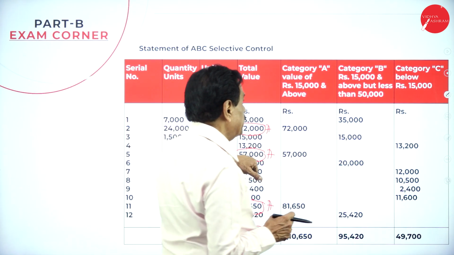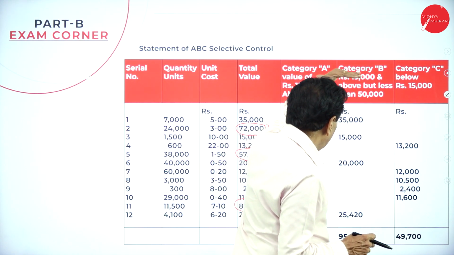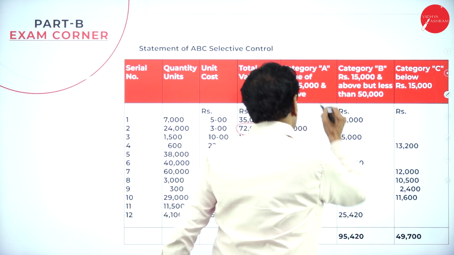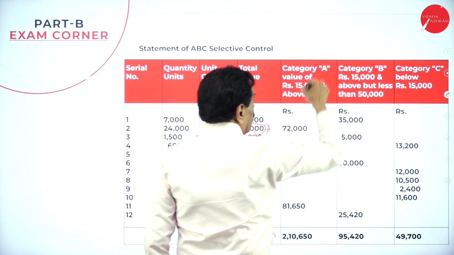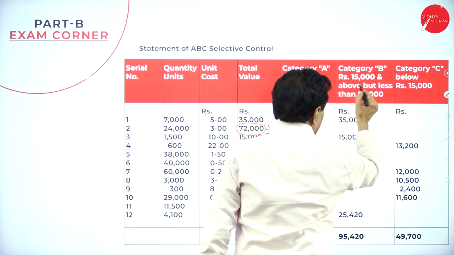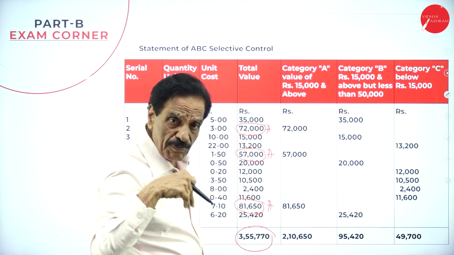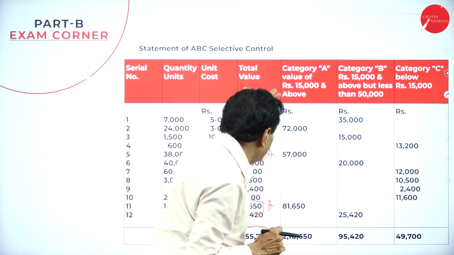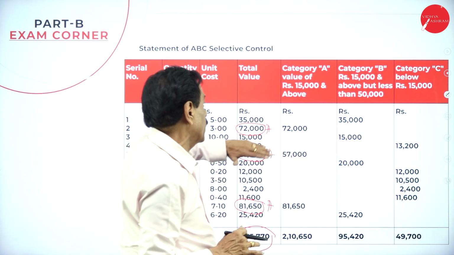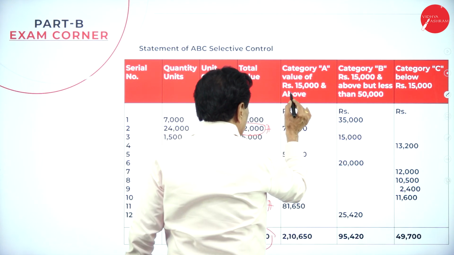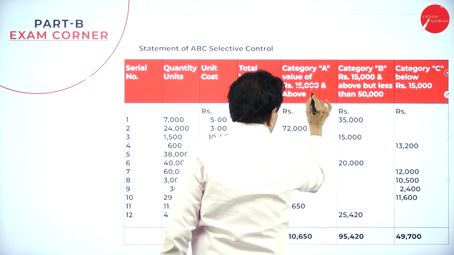Then I selected category B. The minimum is 15,000 and up to 50,000. Here, category B is rupees 15,000 and above, but less than 50,000. Here, more than 50,000, here less than 50,000 up to 15,000. That's all. Here, category B, and here rupees 50,000 and above.